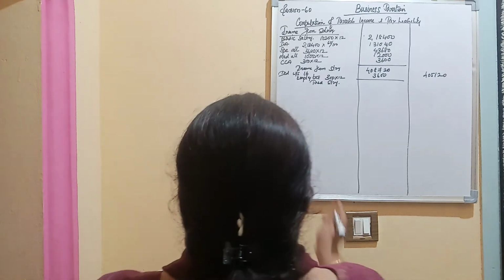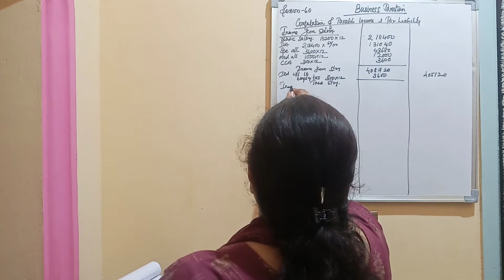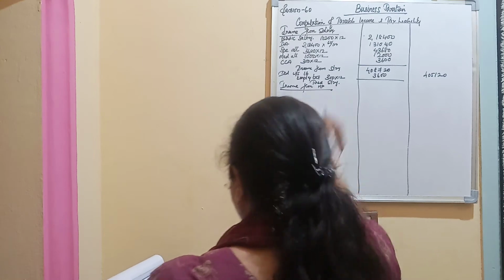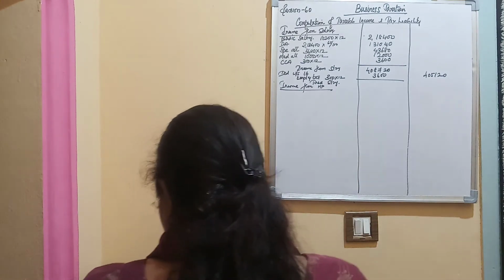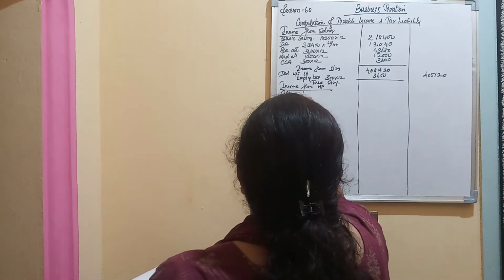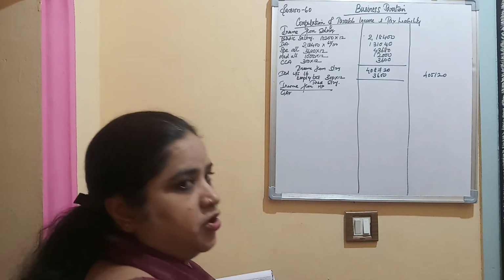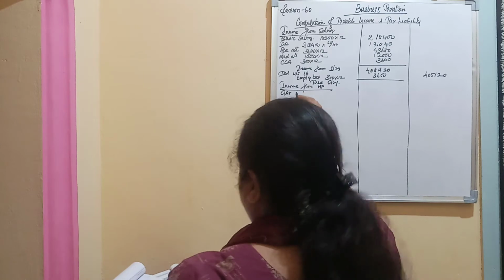So now I shall take income from HP that is your house property. What you are supposed to do here? First you are taking the GAV. Now when I worked out the basic problem, I have discussed about GAV. Let me not repeat it. Okay. So GAV is how much?